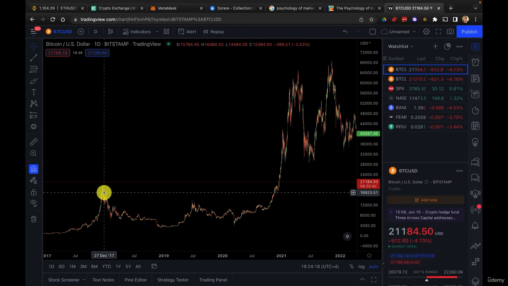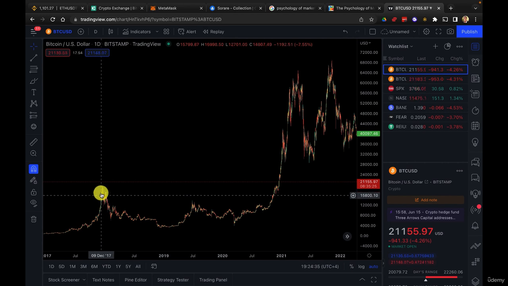And so what do they do? They sell their Bitcoin to those buyers. The smart money at the top sells their Bitcoin or other cryptos to the retail investors, to the inexperienced buyers. And so usually when the smart money starts selling, that's when we reach the top of the market and that's when we go back down.